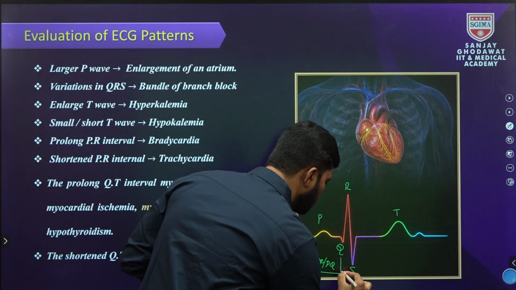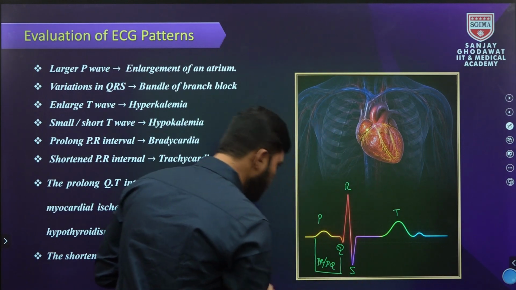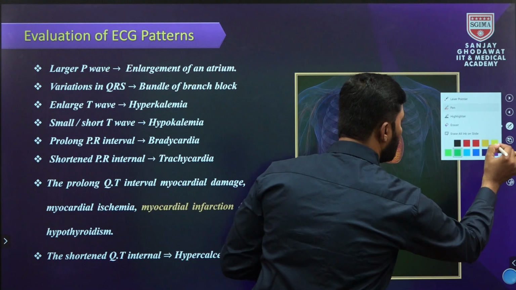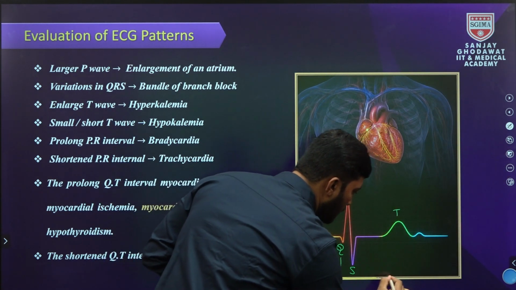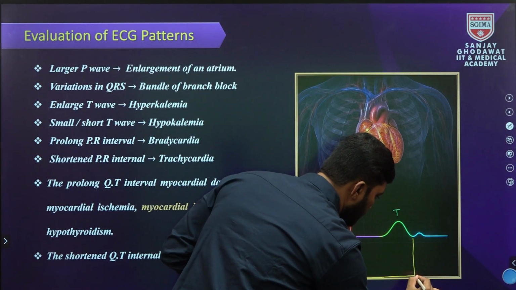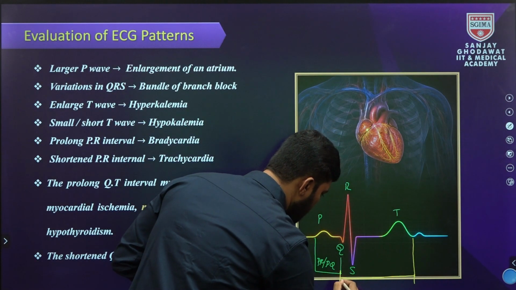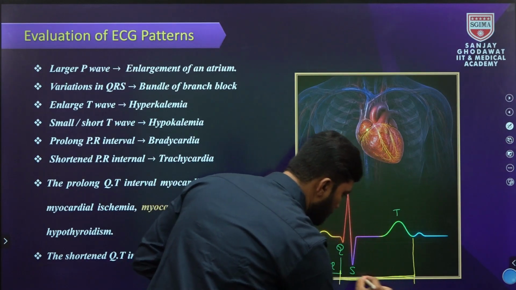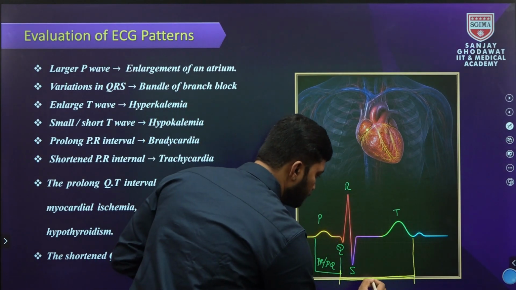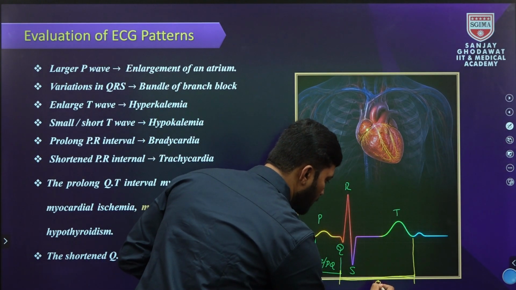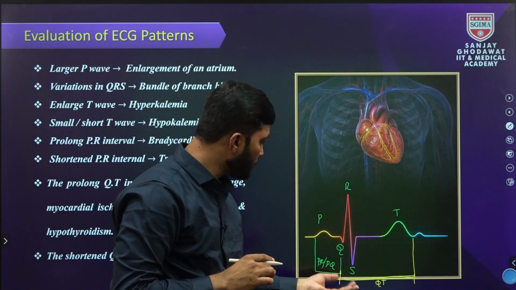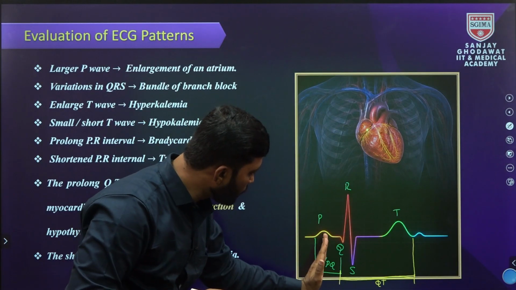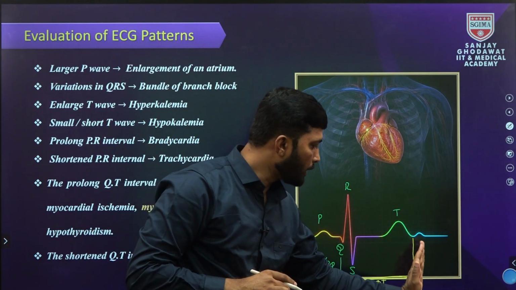Next is QT, from the beginning of the QRS complex to the end of the T. This is the QT interval, which represents the duration from the beginning of the QRS complex to the end of the